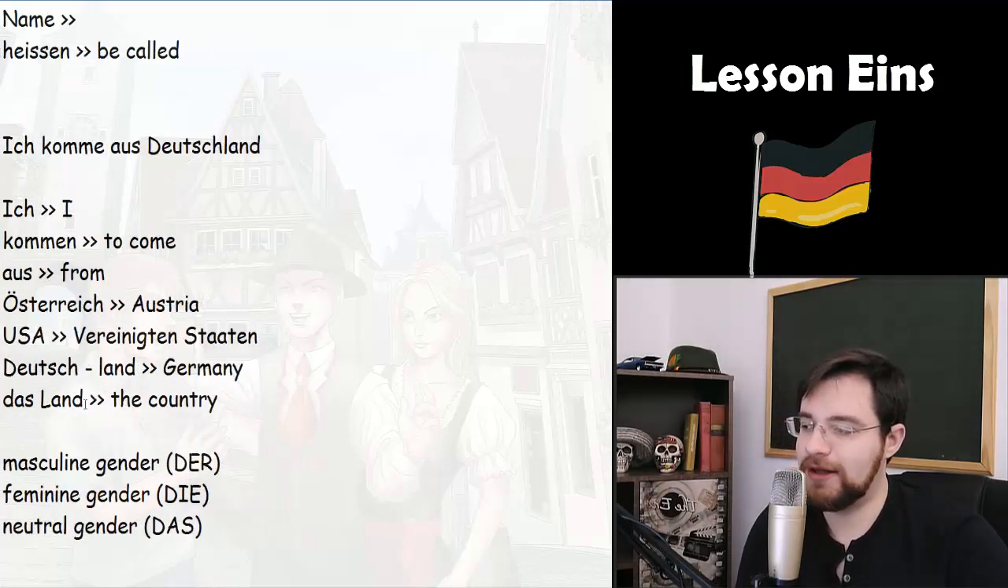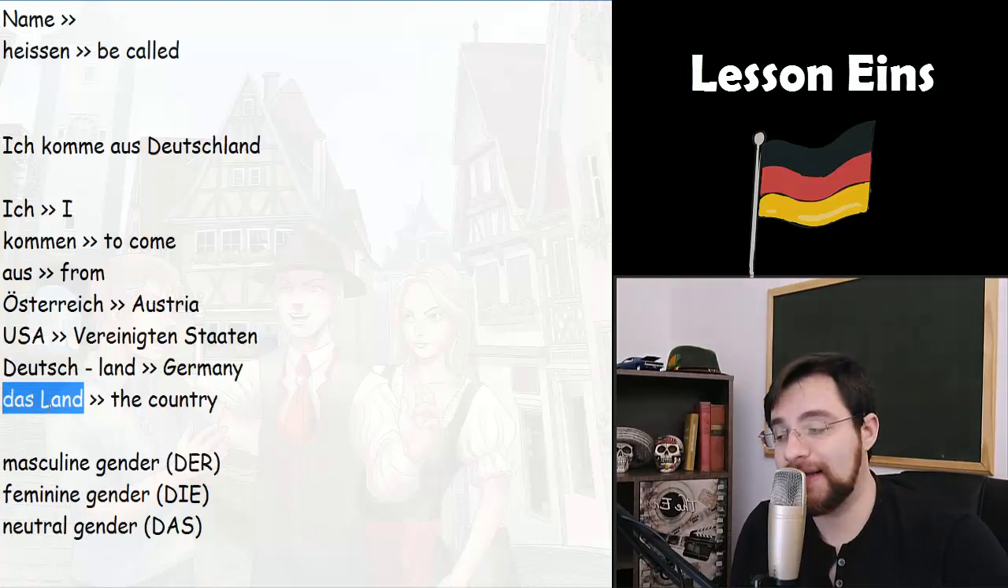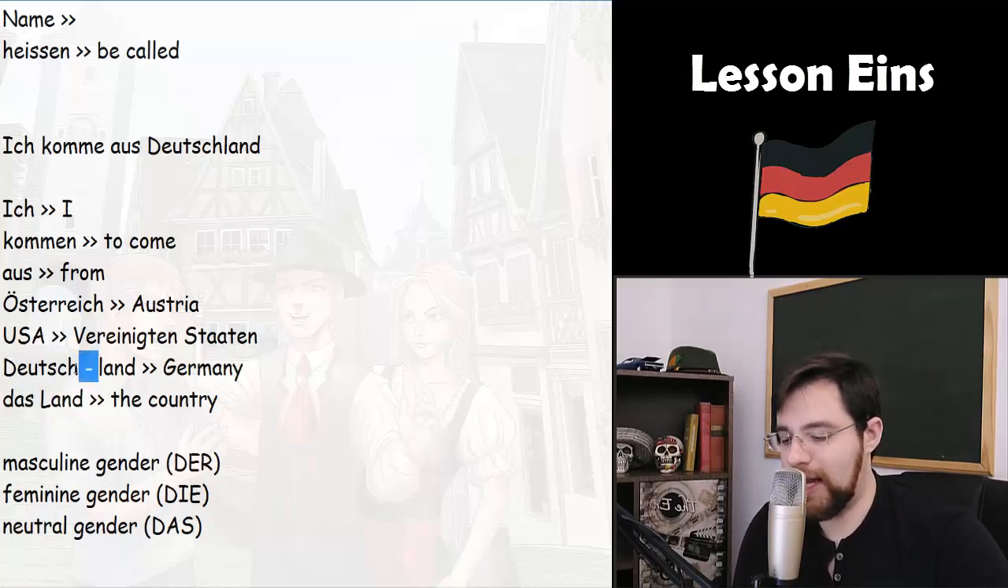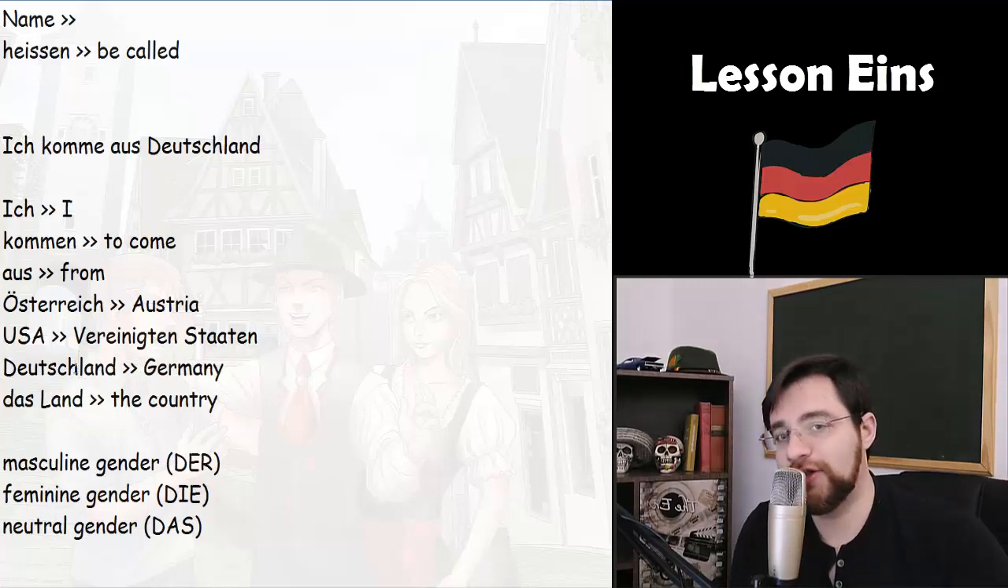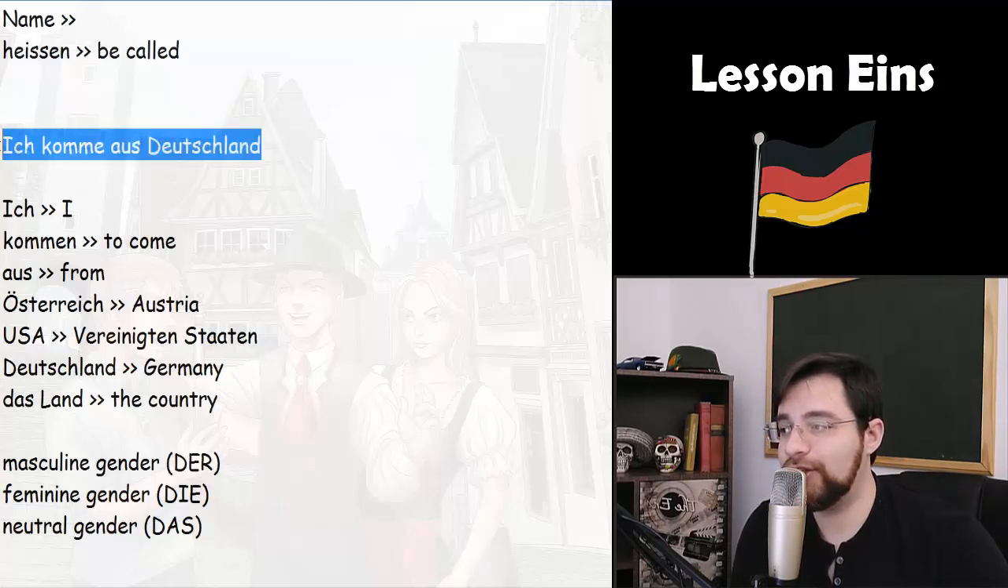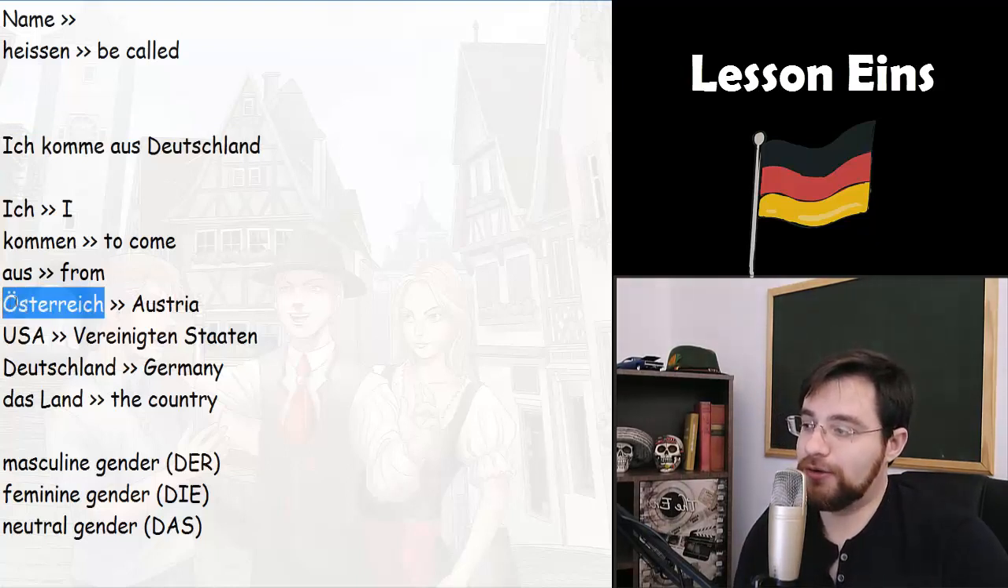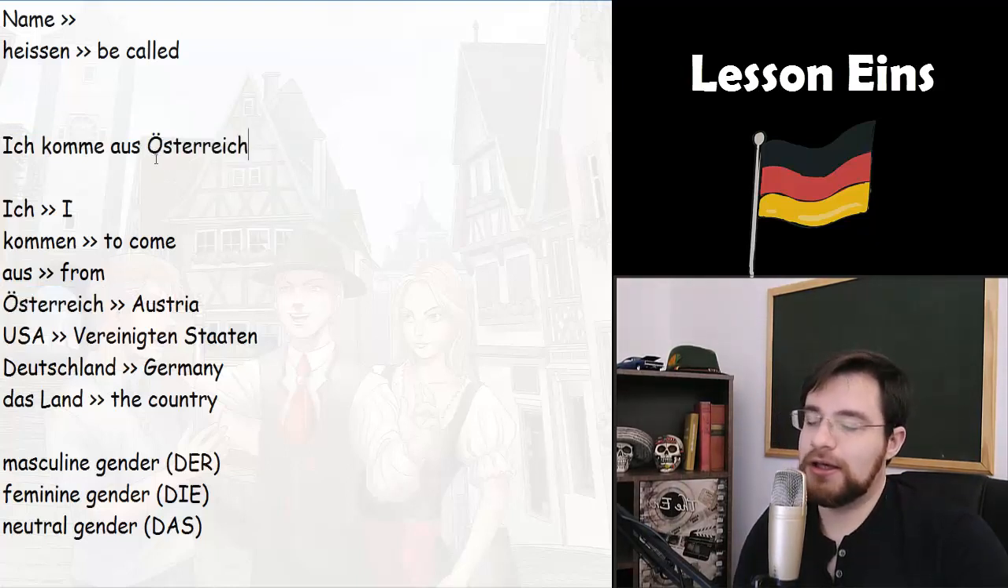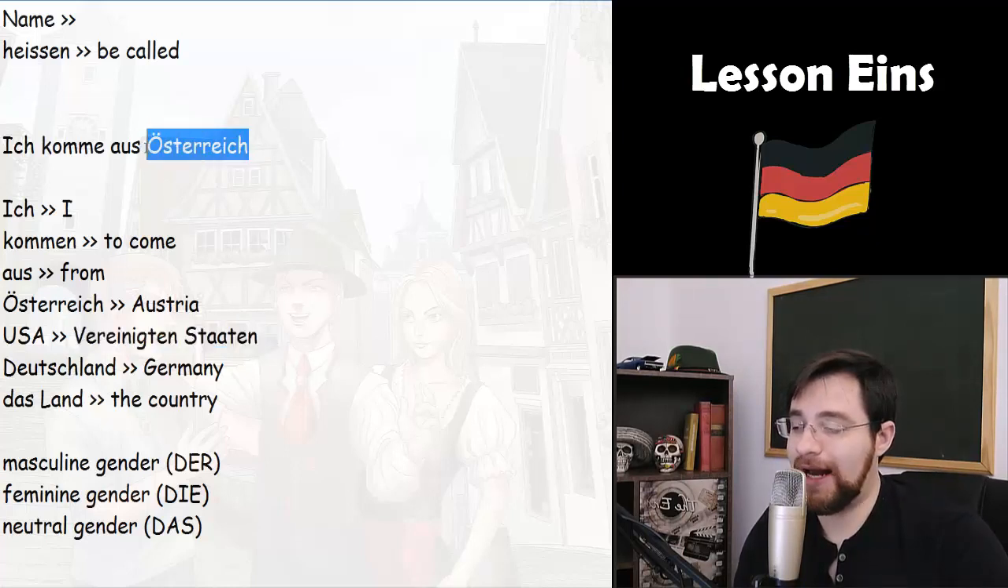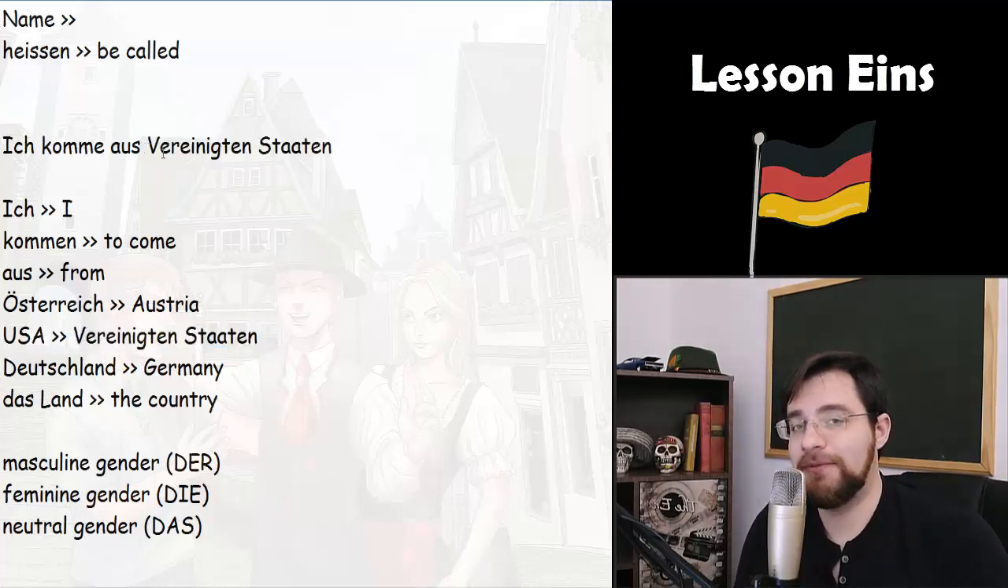So here we have the word das Land, that means literally the country. And when we put these 2 words together, we have Deutschland, that means Germany. Ich komme aus Deutschland, I came from Germany. Or ich komme aus Österreich, I came from Austria. Or ich komme aus Vereinigten Staaten, I came from the United States.